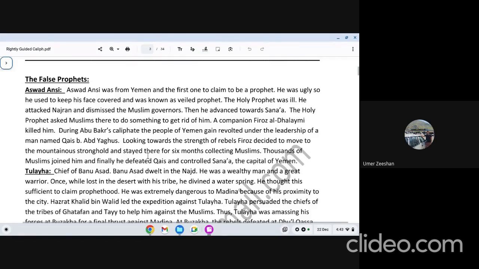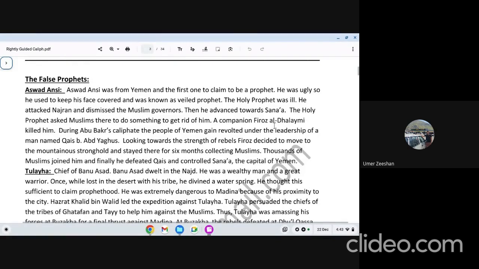The Prophet ﷺ was alive, and he sent a message to his companions: is there anyone who can deal with him? So a person named Feroz, you can see here. This Feroz is different from the one who attacked Hazrat Umar. This is Feroz al-Dahlami, above on the right. Feroz al-Dahlami is the one who attacked Aswad Ansi, and Aswad Ansi was killed.